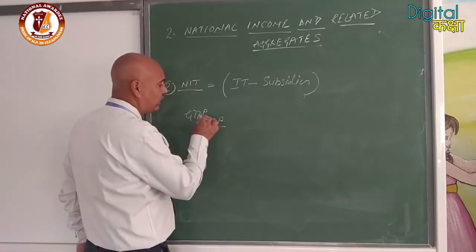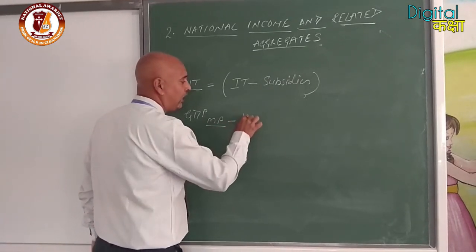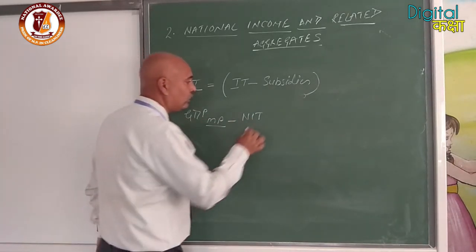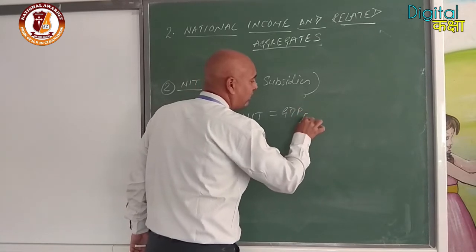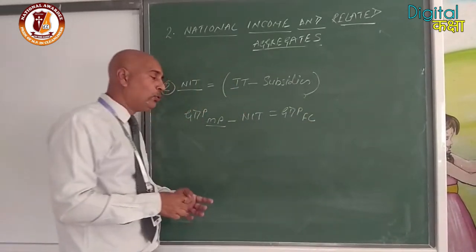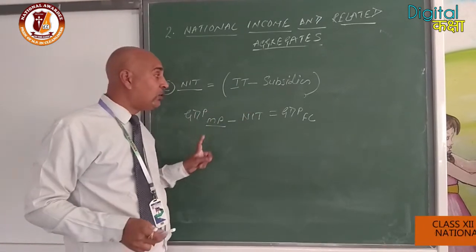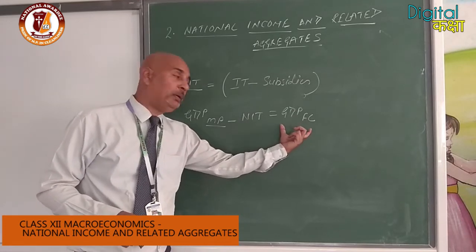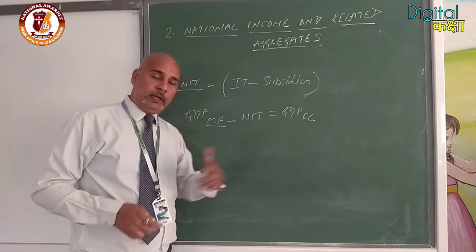Clear? Factor cost means the cost paid to the factors of production, and the other is called market price. So for the conversion of our GDP into factor cost, NIT will be used. In that case, it will be subtracted. For conversion from factor cost to market price, it will be added. We will have the reverse equation.